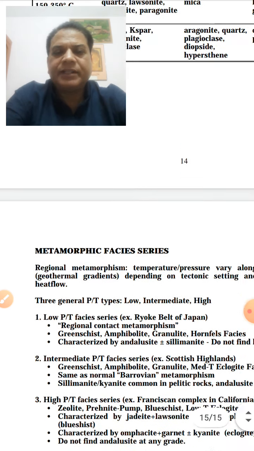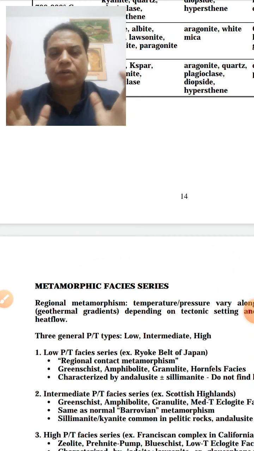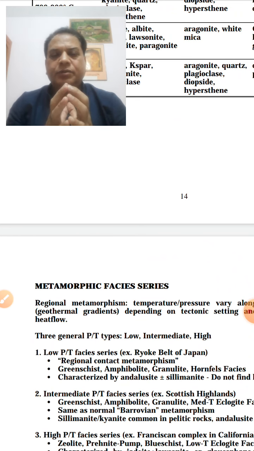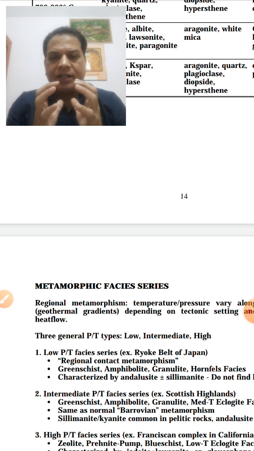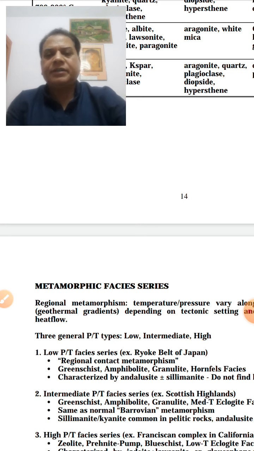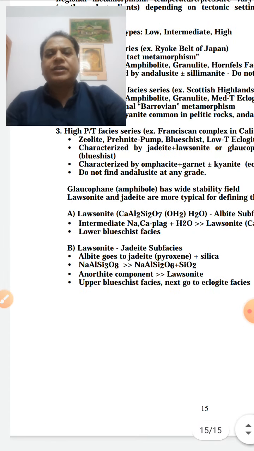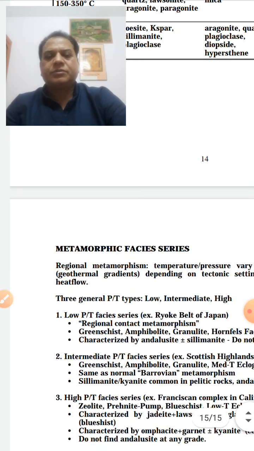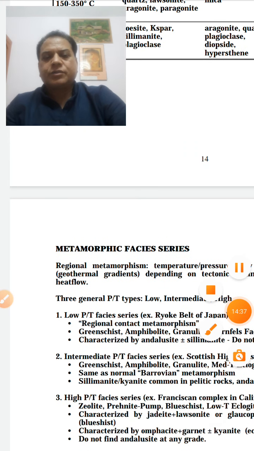So ultimately, the metamorphic rocks that are formed, depending on what PT conditions they are formed in, naturally, depending upon the mineral content, are classified into different mineral phases. So this is in general the salient features of metamorphic rocks, or you can say the characteristics or the changes of the metamorphic rocks, that we will discuss in the next class. Thank you very much for today.